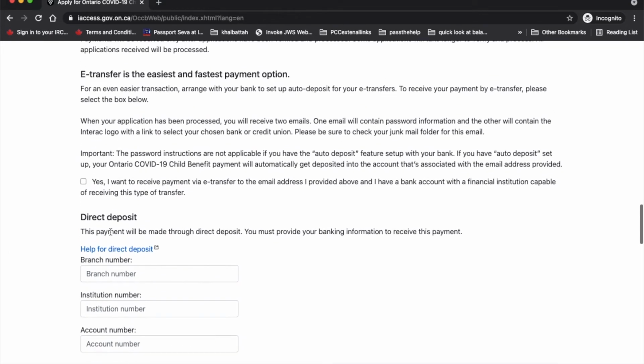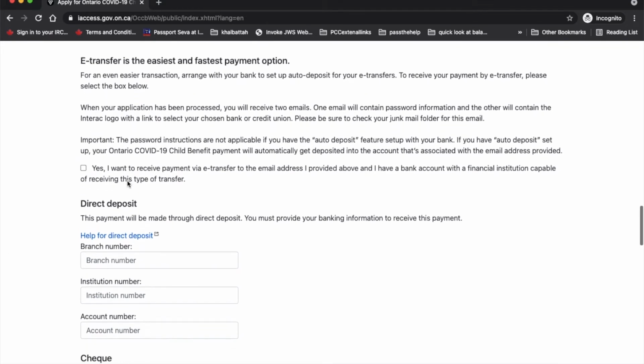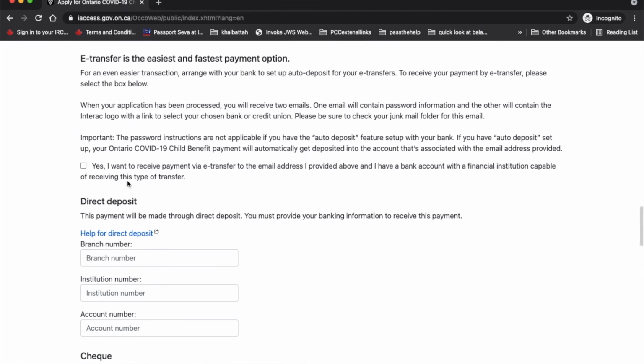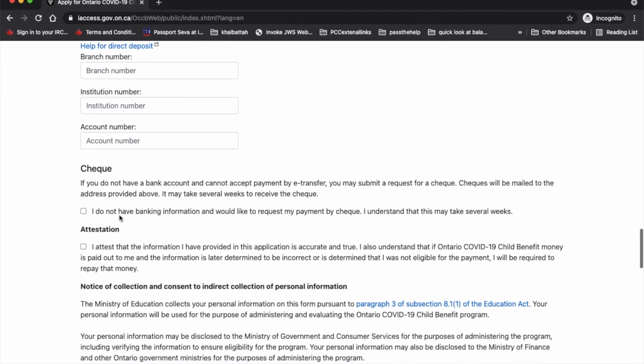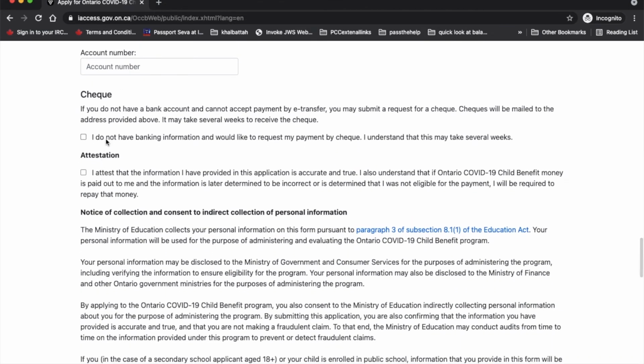Now, when it comes to how you are going to get the money from the Ontario government, there are three options. The first one is the e-transfer option, wherein they will send you the money based on the email ID that you provided above. So make sure you put the email ID correctly. The second option is direct deposit. They ask for some information here like branch number, institute number, and account number. You can find this information on your bank account. And the third option is through cheque. If you do not have a bank account, then you can choose this option. They will send you a cheque.